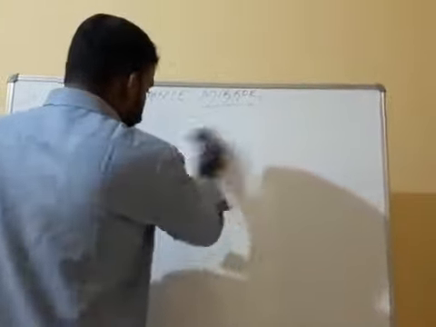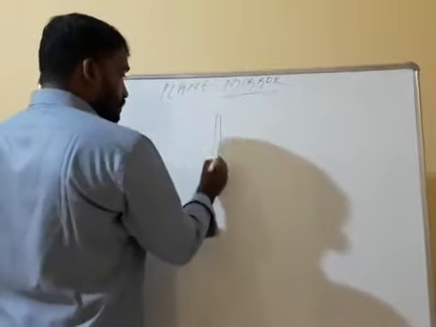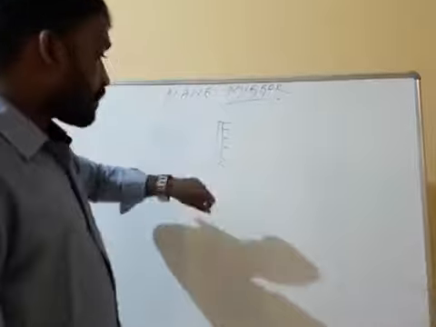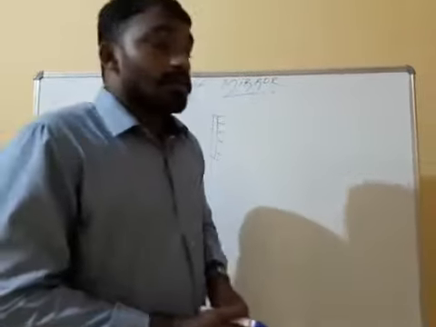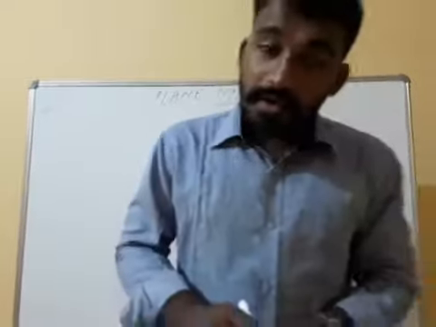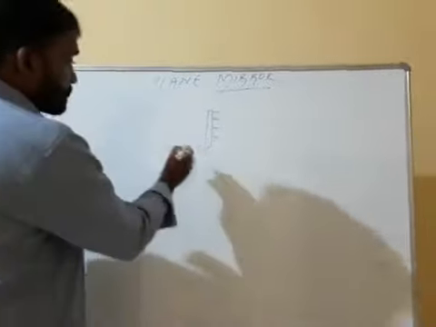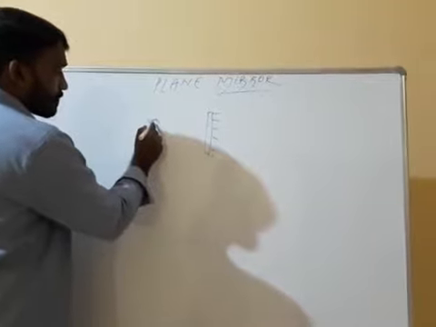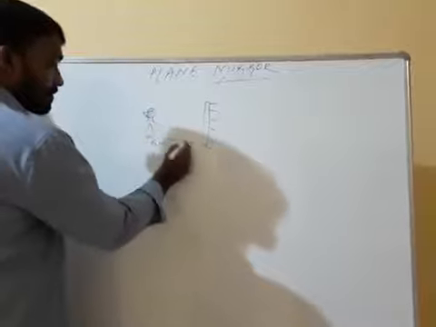Now your homework is this. One mirror is there. This is a polished surface, and this is a reflecting surface. That is an opaque body, yes or no? Your homework you will give in the comment box of this YouTube video.